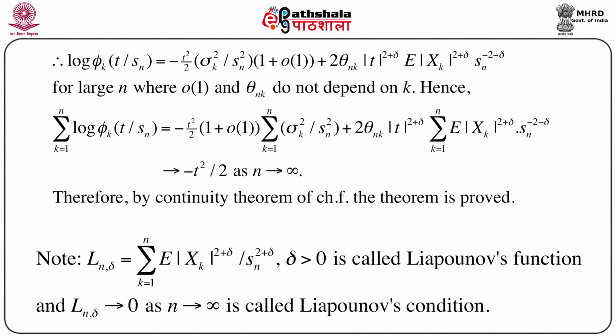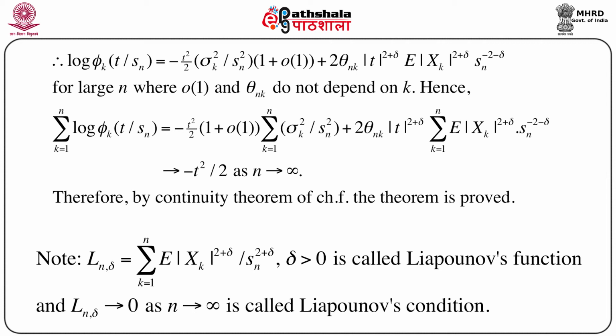So if we consider log of phi k t by Sn, this becomes minus t square by 2 sigma k square by Sn square into 1 plus small o of 1, plus 2 theta nk and so on. The last term will again be negligible, as we will see immediately. This is true for large n, and we know that small o of 1 and theta nk do not depend on k.